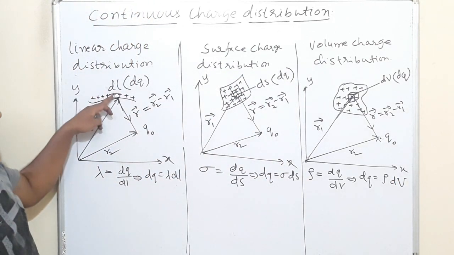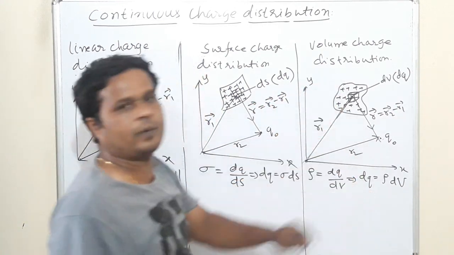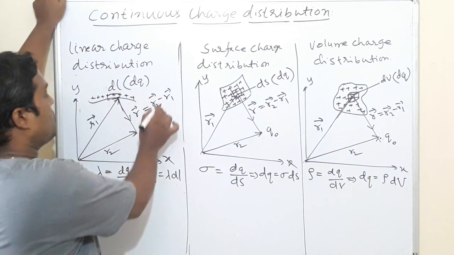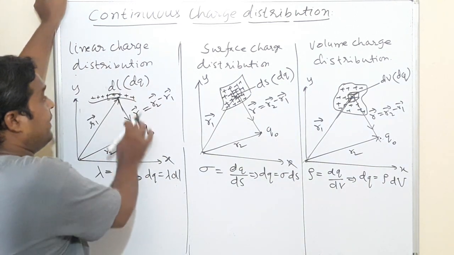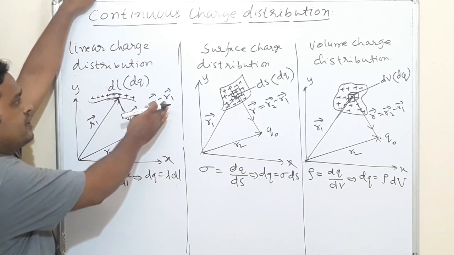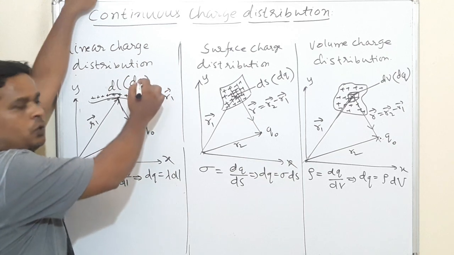Then we have dq and q naught separated by distance r. Whatever force I am writing here is not the force due to the entire distribution or entire charge. I am considering only the small charge dq.